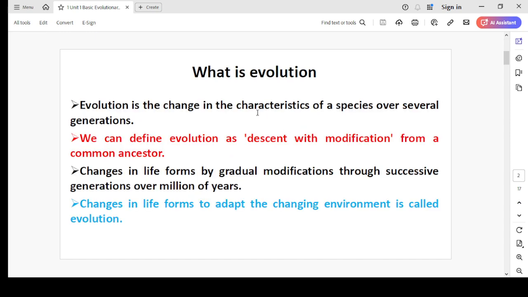What is evolution? Evolution is the change in the characteristic of a species over several generations. There are multiple definitions of evolution. We can accept any one. We can define evolution as descent with modification from a common ancestor. Or another definition is changes in life form by gradual modification through successive generations over millions of years. Another definition, changes in life form to adapt to the changing environment is called evolution. So you can write any one definition of evolution.